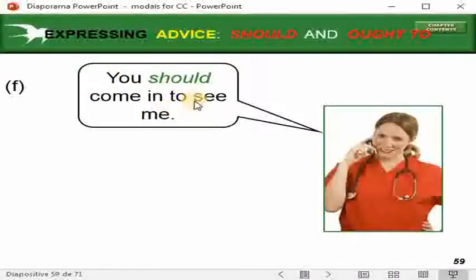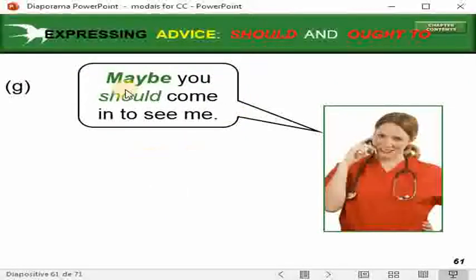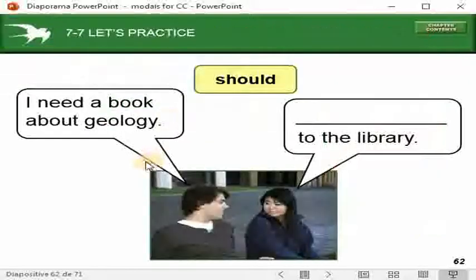You should come in to see me. You ought to come in to see me. Maybe you should come in to see me. For example, a doctor advises the patient to come see her. Should plus the infinitive verb come, or ought to plus the verb in the infinitive.